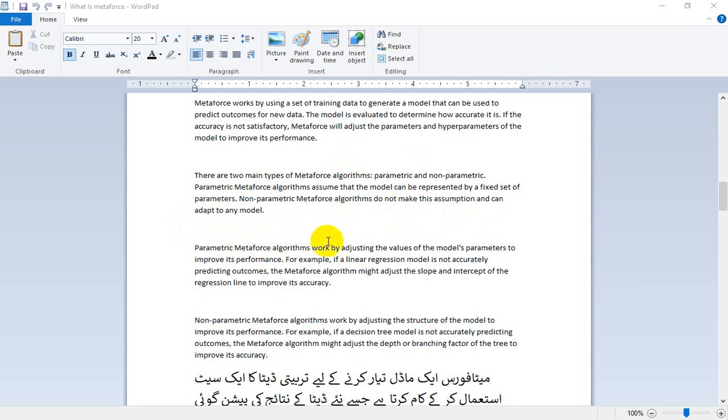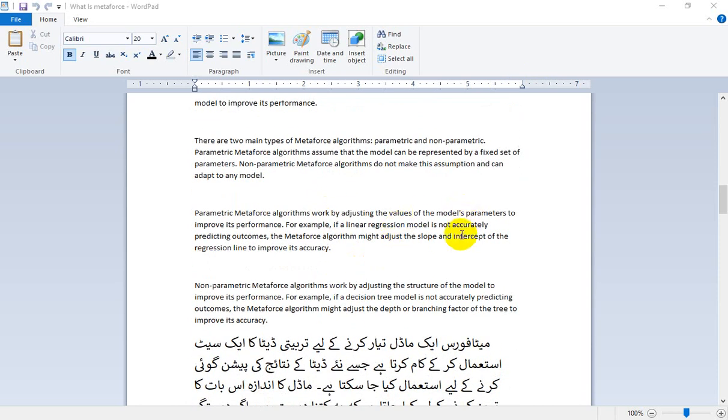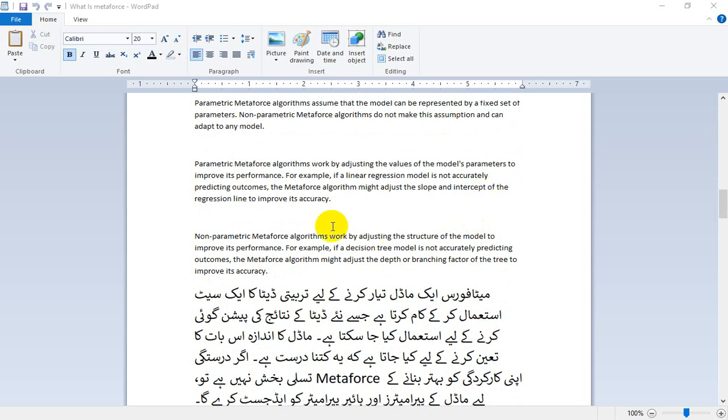Parametric metaphors algorithm works by adjusting the values of the model's parameters to improve the performance. For example, if a linear regression model is not accurately predicting outcomes, the metaphors algorithm might adjust the slope and intercept of the regression line to improve its accuracy.